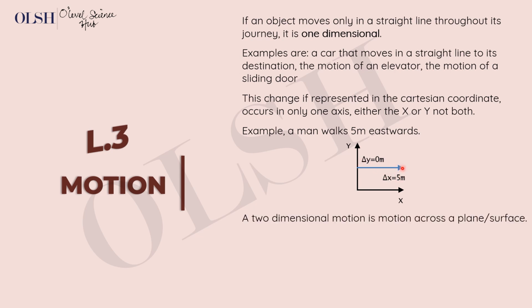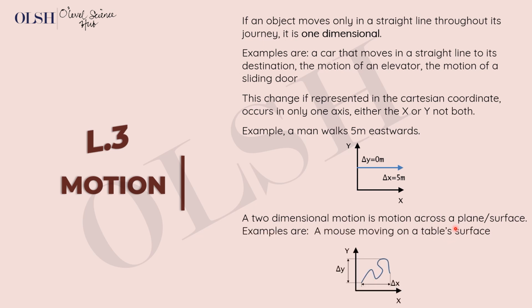So you can see that a two-dimensional motion is motion across a plane or a surface. All right, so an example is a mouse moving on a table surface. Let's say these are the four corners of a table, and this motion is the motion of a rat on that surface. You can see it's two-dimensional because you can't describe it only on one axis. You will need both axes to define it. So this is usually a motion on a surface, a plane or a surface.